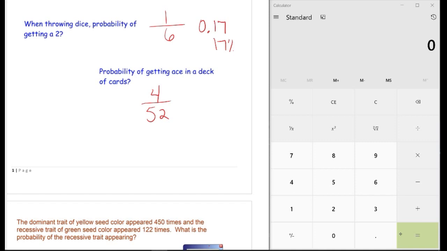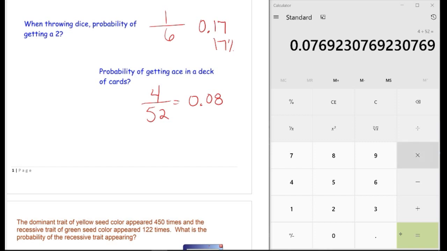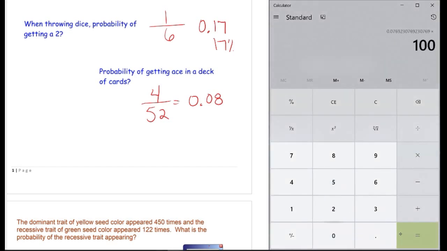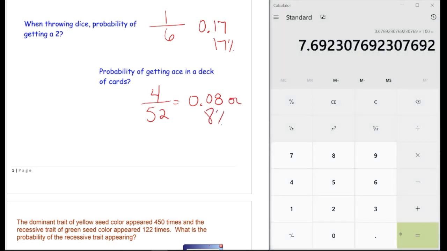If I ask you to display your answer as a decimal, you would use the calculator and do 4 divided by 52, and going out to the nearest hundredth, you would get 0.08. If I ask for a percentage, you multiply that by 100, and you get 8%. So 8% of the time, I would draw an ace out of a complete deck.